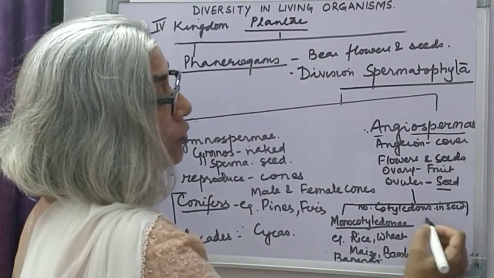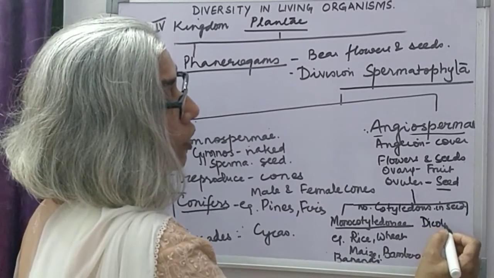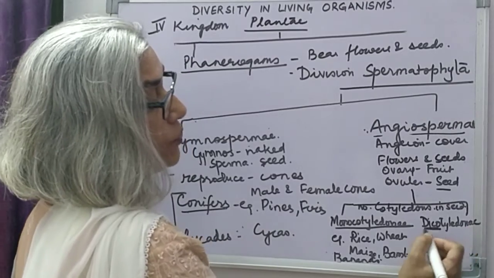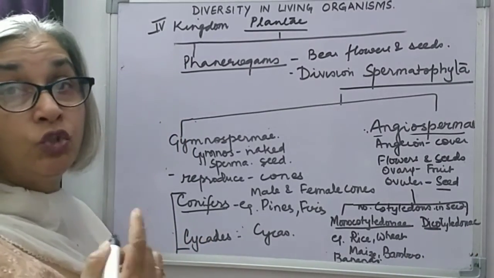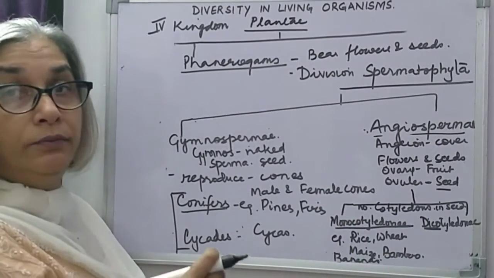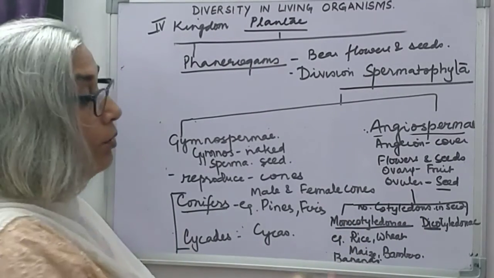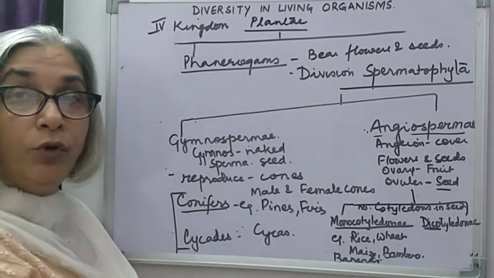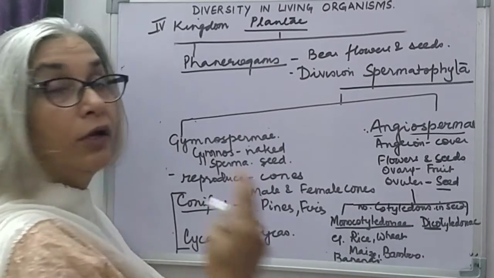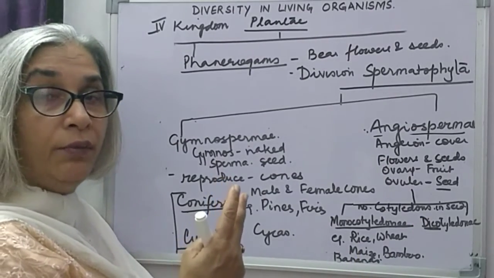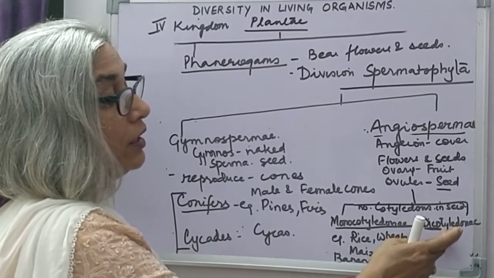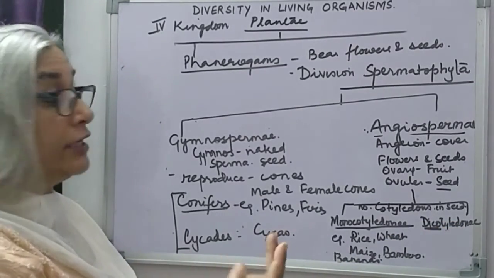Then the second group is called dicotyledon. As the name itself tells you, di means two cotyledons. In short, dicotyledon is called dicot. Monocotyledon is called monocot. Mono means one, cot is cotyledon. Dicotyledon means two cotyledons.